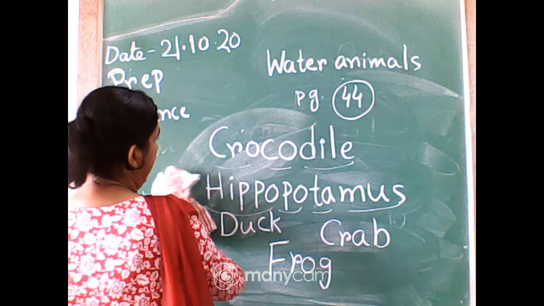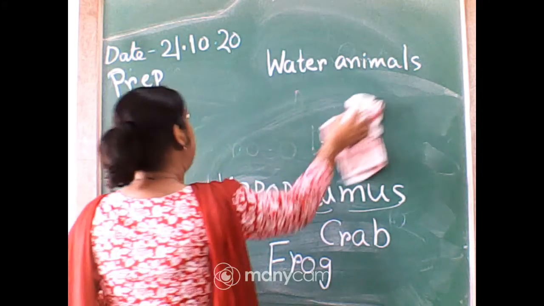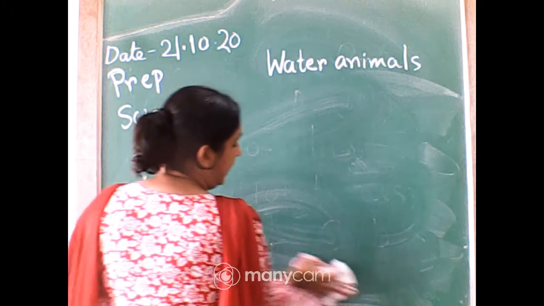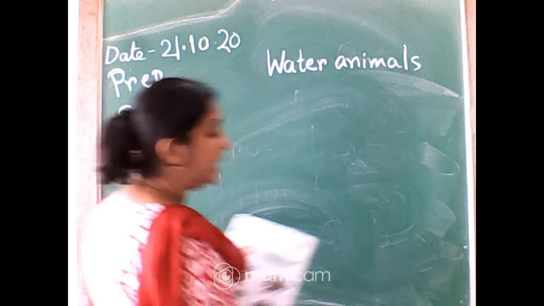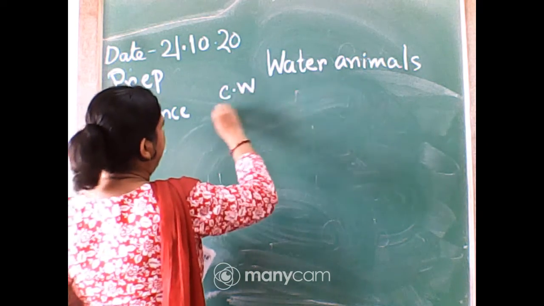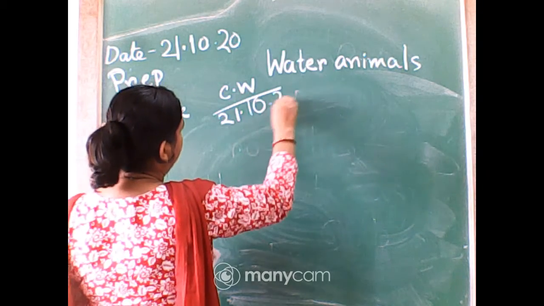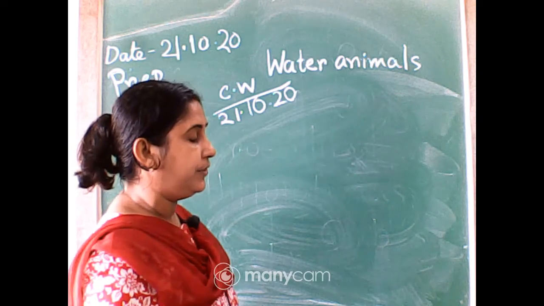Now what will we do today? Take out your science copy. We do one activity. Write down CW and the date.